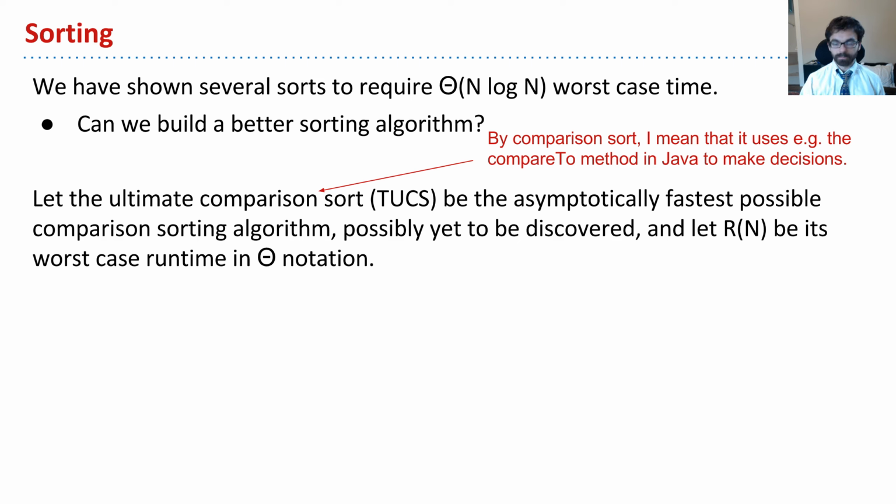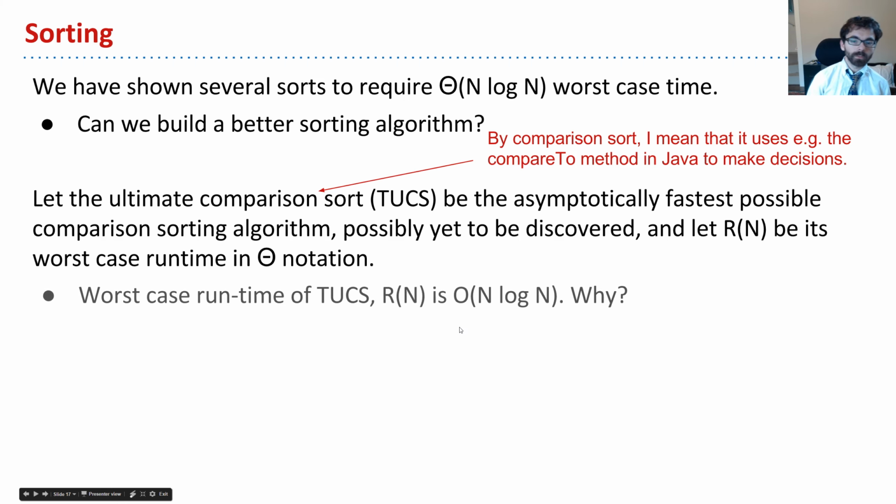Okay, so you give TUCS an input, and no matter what, it will have just blazing fast, wonderful asymptotic runtime. And let's say that its runtime is R of n, which is its worst-case runtime in theta notation. So in other words, R of n is some function, and the worst-case runtime of TUCS is theta R of n.